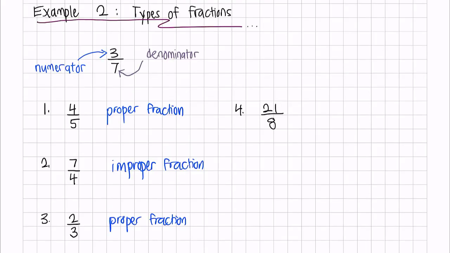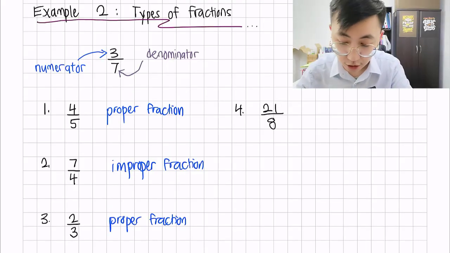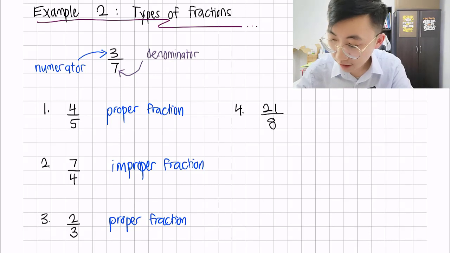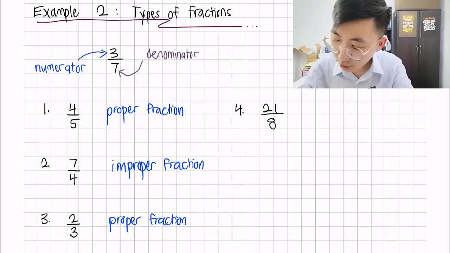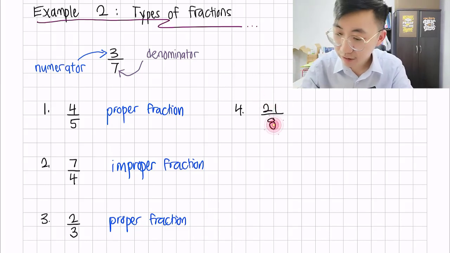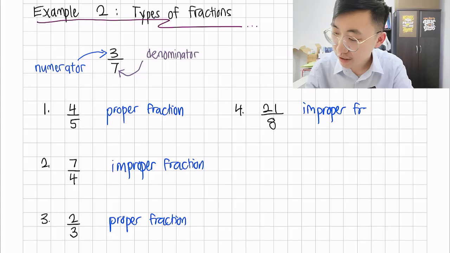Right, let's go through the last. Now let's focus on the fourth example, 21 over 8. Let's focus on the top number one more time. 21 is bigger than the bottom number 8. Now this is what we call an improper fraction again. So this is an improper fraction.